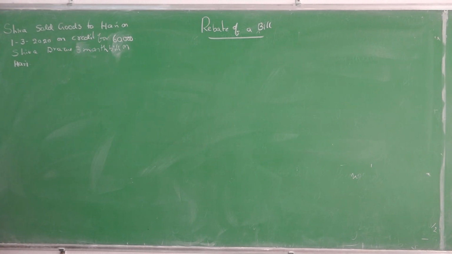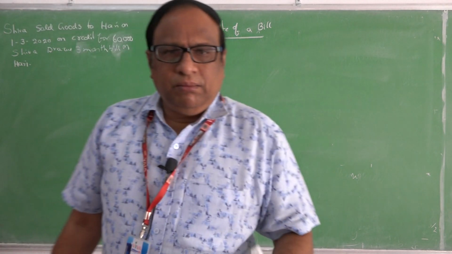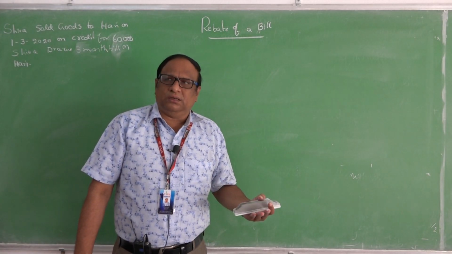Shiva draws a 3 months bill on Hari. Hari accepted the bill, so the bill is accepted by Hari as usual. Now, what happened? Generally, after 3 months, Hari may pay the bill or may dishonor the bill.